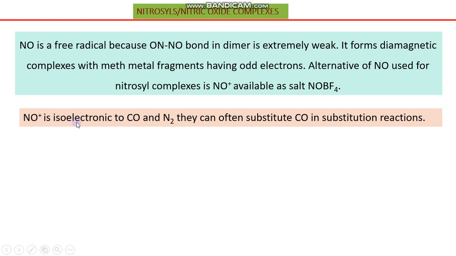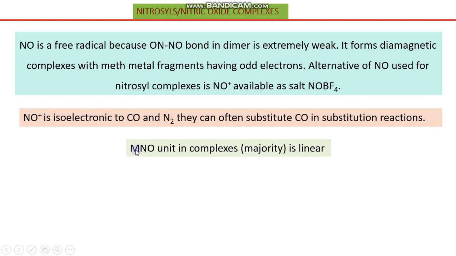In this regard, we also have to know about the strength of the ligand, whether nitrosyl is a strong ligand, carbonyl is a strong ligand, or dinitrogen is a strong ligand. They can often be substituted by each other, and particularly carbon monoxide can be substituted by nitrogen or nitrosyl based on the isoelectronic nature of these species.